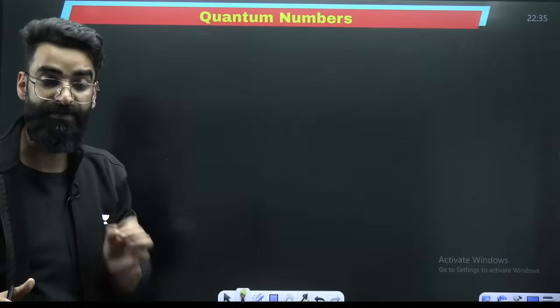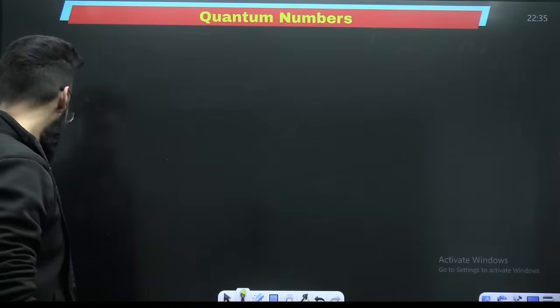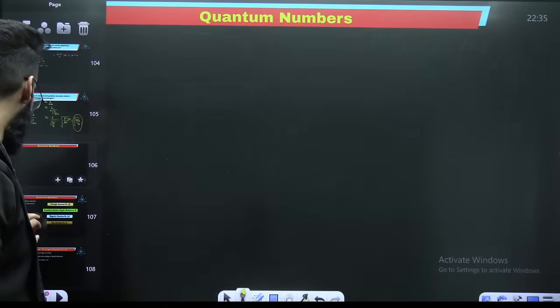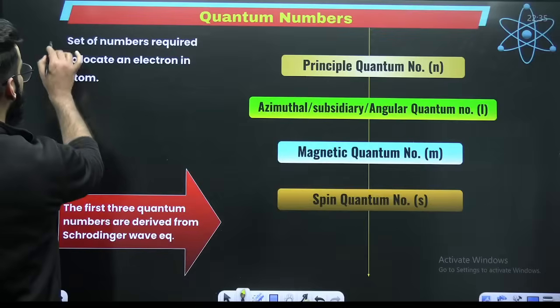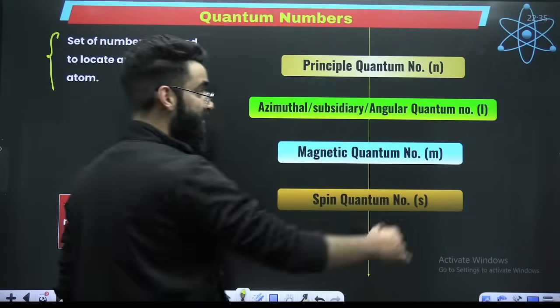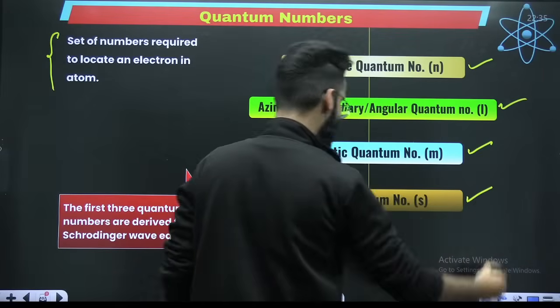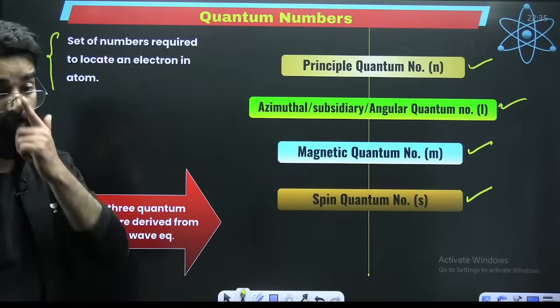Which gives us the correct information about the electron in an atom. How many quantum numbers do we have? We have got 4 quantum numbers, right? These are the set of numbers which are required to locate the electron in an atom. One is called the principal quantum number, then the azimuthal quantum number, the magnetic quantum number, and the spin quantum number.